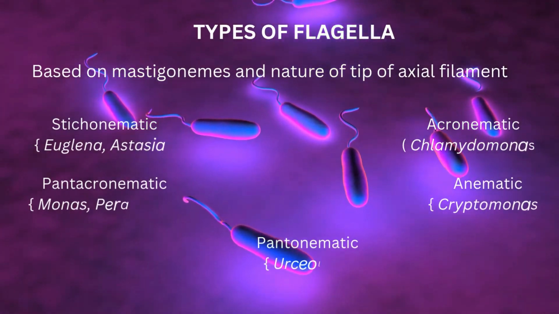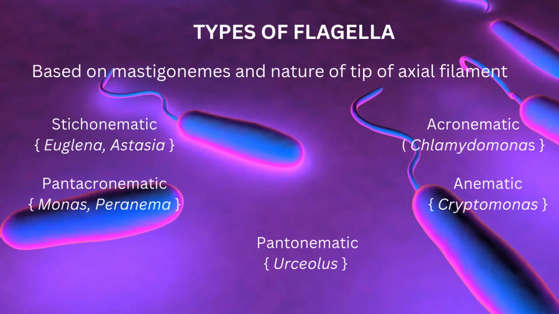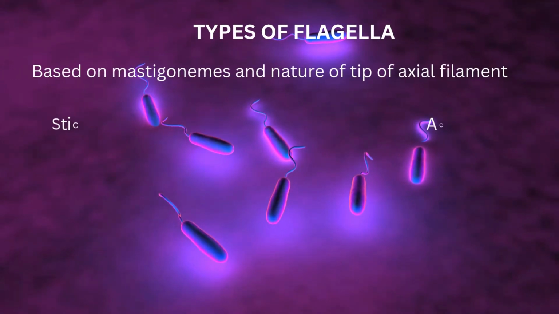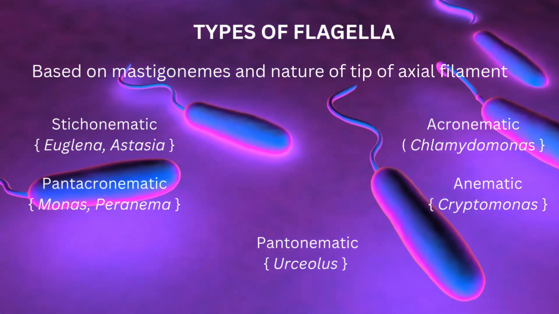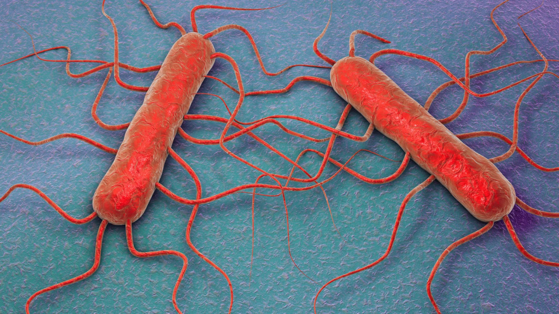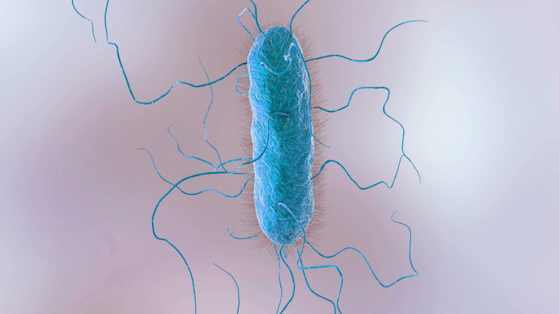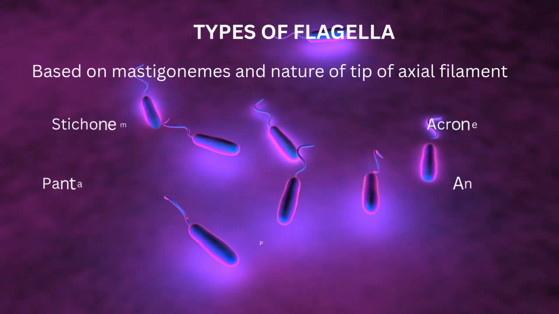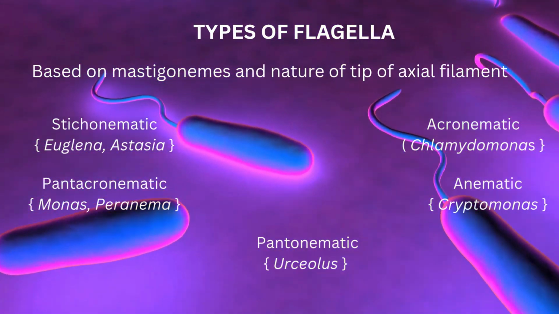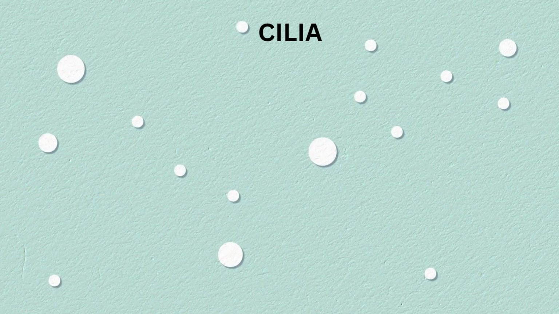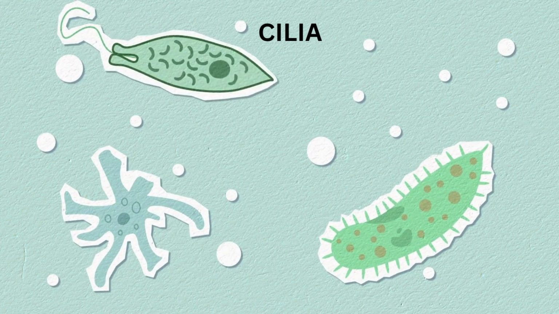Now let's see the types of flagella. As I told you, flagella have extra appendages called mastigonemes, based on which they are classified into types such as pantonematic, acronematic, stichonematic, pentacronematic and anematic. I am also displaying the number of examples coming under each category. Please note them down because they may be asked in examinations.